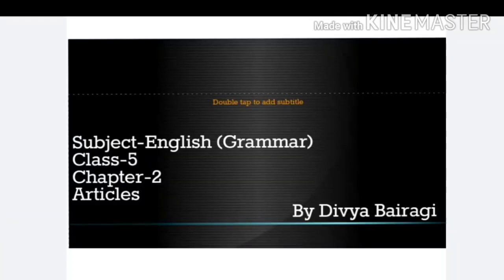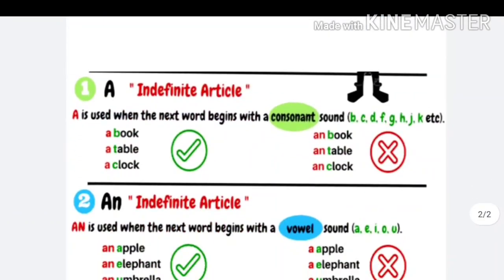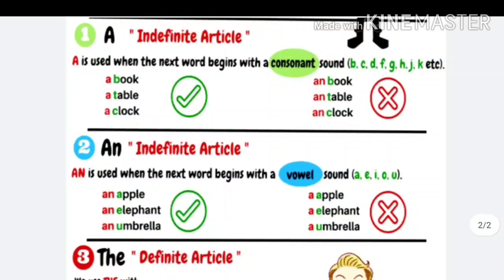So students, today we'll discuss chapter number 2 of English grammar. Our chapter is articles. So what are articles? Basically, articles are a, an, and the. These are articles.